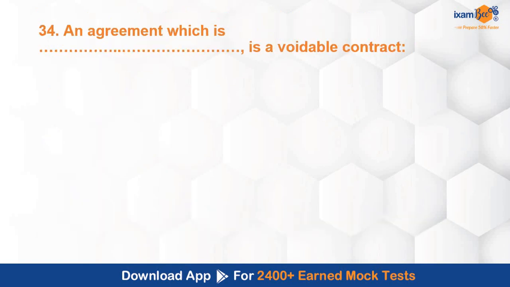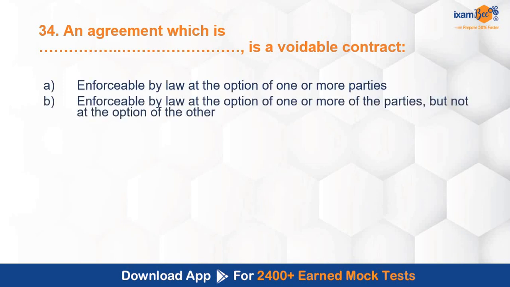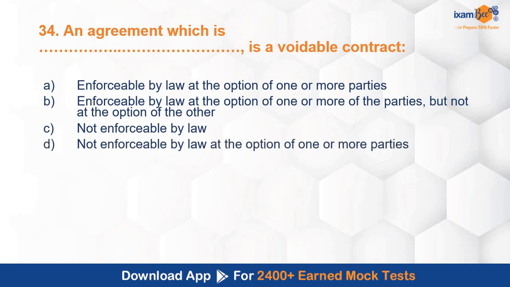An agreement which is dash is a voidable contract. Enforceable by law at the option of one or more other parties. Enforceable by law at the option of one or more parties, but not at the option of the other. Not enforceable by law. Not enforceable by law at the option of one or more parties. Enforceable by law. So an agreement which is dash is a voidable contract.